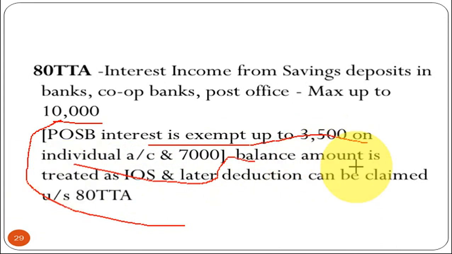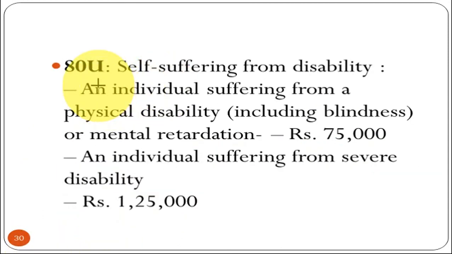You can deduct this while you are calculating the income from other sources. So you can directly deduct this when you are calculating the gross total income itself. For the rest of the amount, above 3,500, and above 7,000 in case of joint account holders, you can definitely claim deduction under section 80TTA, in the sense the remaining amount up to a maximum of 10,000 you can claim.